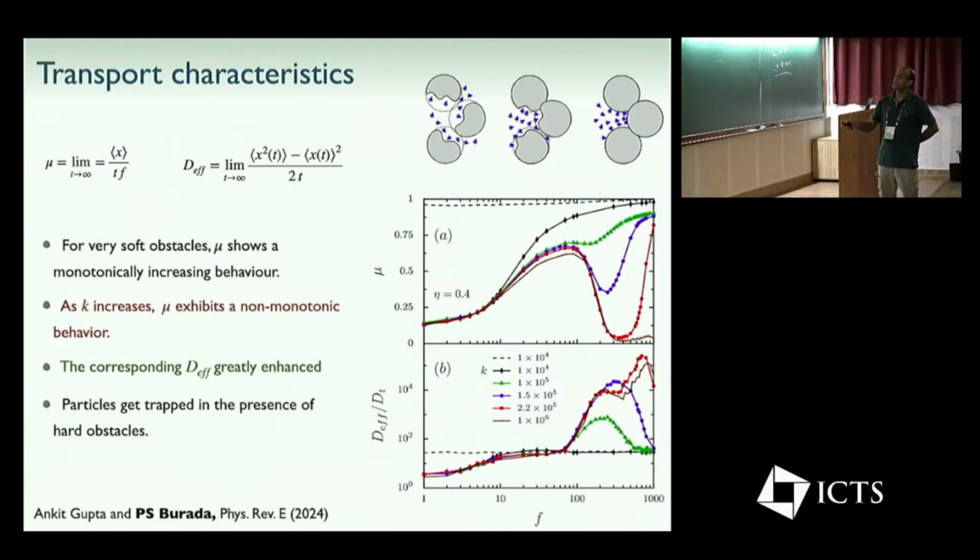So this dotted line is the case where we consider a flat channel filled with obstacles. Here, eta defines the density of the obstacles, and k defines the softness of the obstacles. If you take relatively soft obstacles in a flat channel, the nonlinear mobility is just less than 1, but it grows and finally reaches 1 when f is very high.